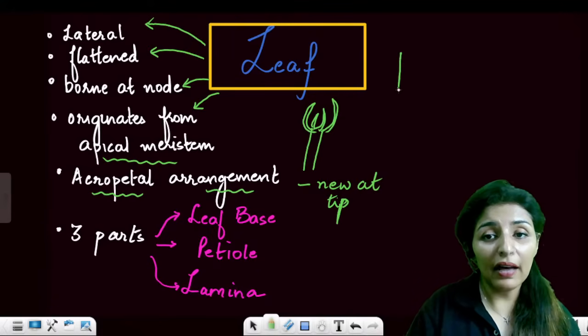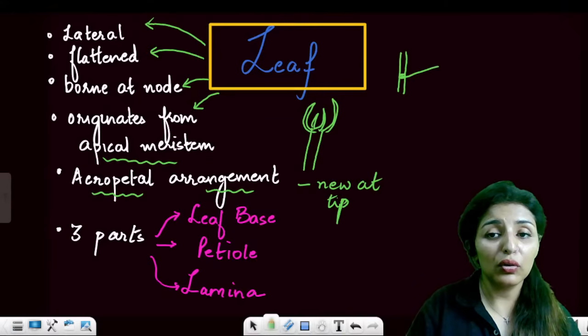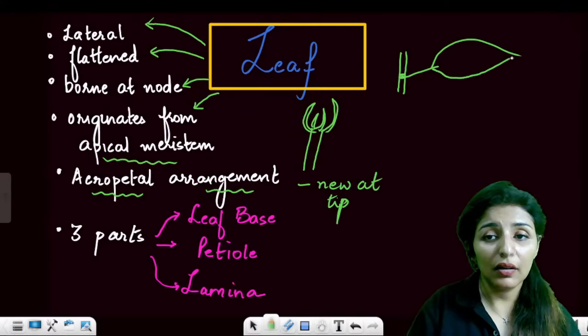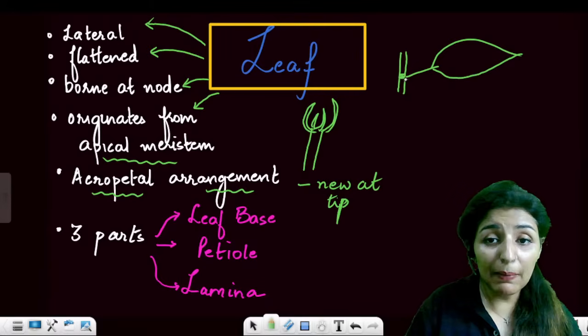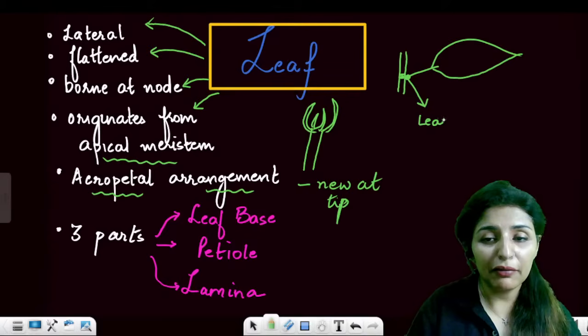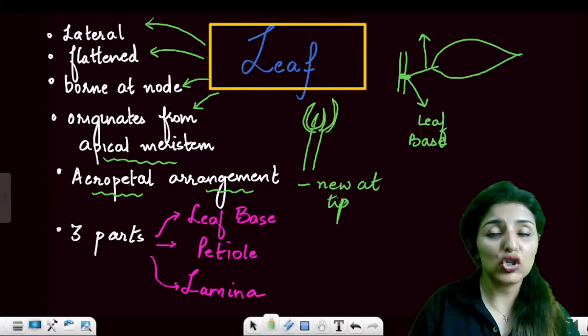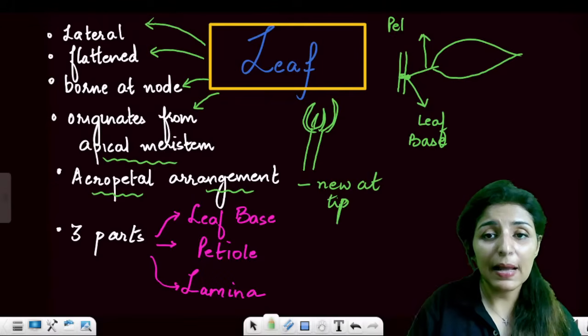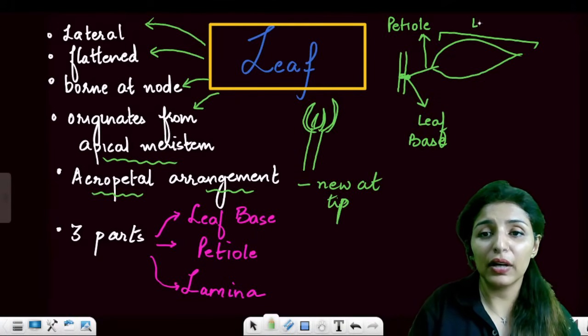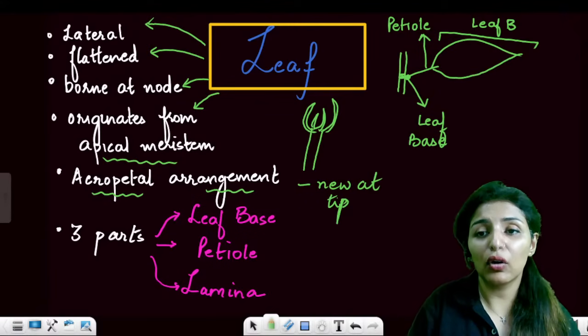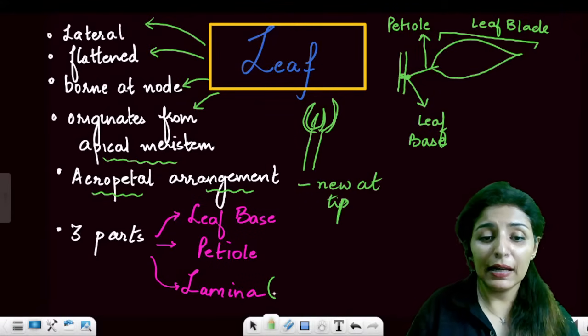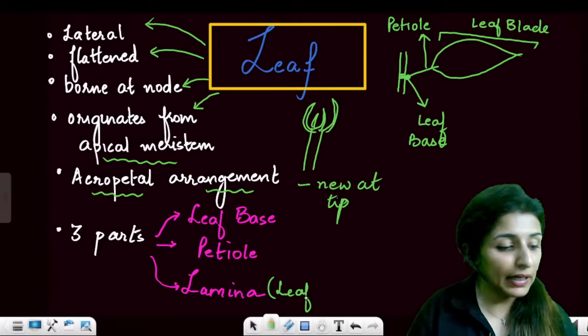A typical leaf will have three parts. See, this is a stem. This is the node from where it is going to grow, right? So what are the three parts? This point of attachment is known as the leaf base. This stalk of the leaf is known as petiole, while this entire expanded portion is known as leaf blade, or we call it lamina. So lamina is another term for leaf blade.